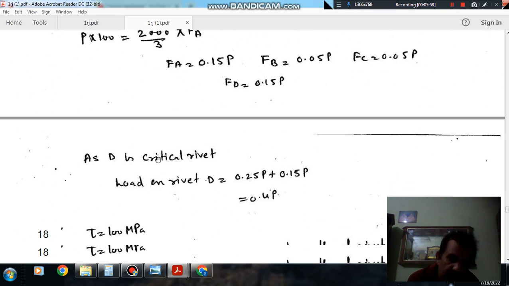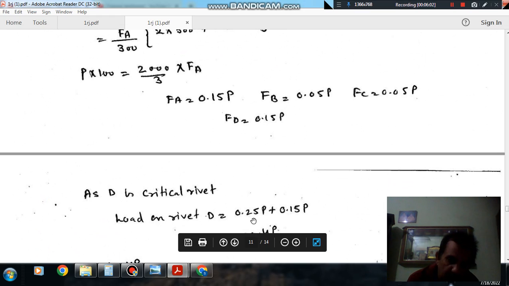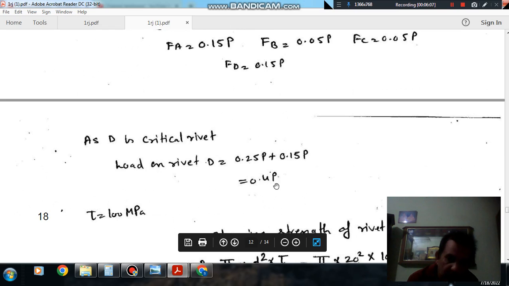So the load on the critical rivet is primary load, that is P by 4, 0.25 P, and secondary load, that is 0.15 P. So that is 0.4 P.